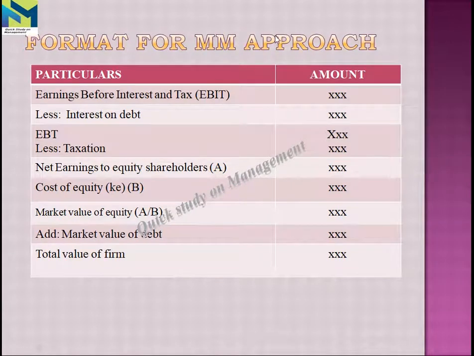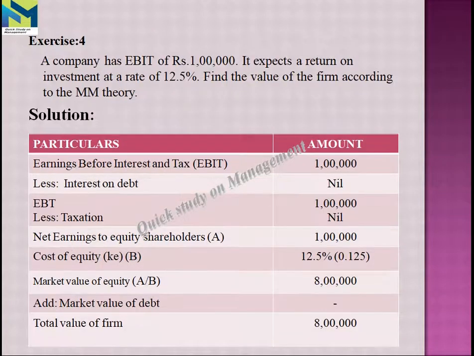Okay, we have a format for calculating the Modigliani and Miller approach. First we have EBIT, and we subtract the interest, then we get the value of EBT. Then we subtract the taxation value, and we get the value of net earnings to equity shareholders, and obviously we have the cost of equity. Then the market value is calculated as A divided by B. We add the market value of debentures, and then we get the total value of the firm, right?